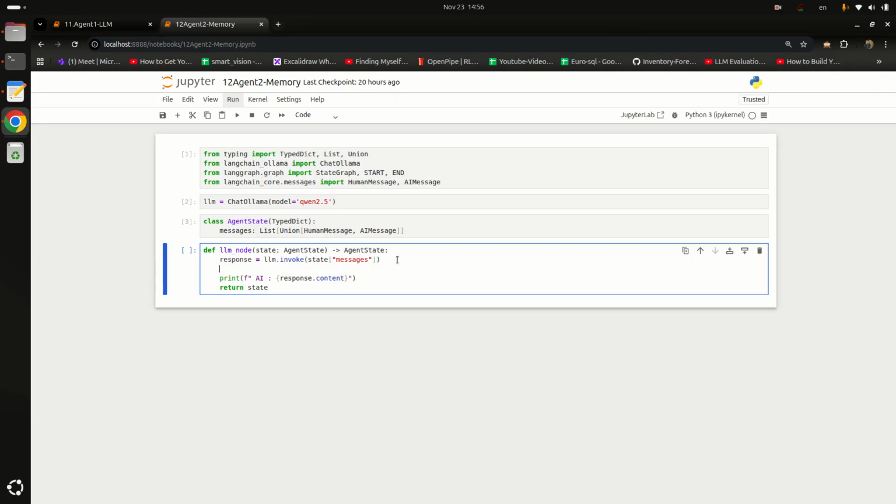I will simply say state messages dot append response dot content. So basically in state messages I am appending response dot content, meaning the LLM response, in state messages. But before appending it, I will wrap it into an AIMessage object.